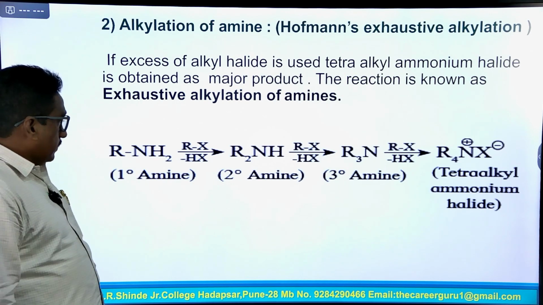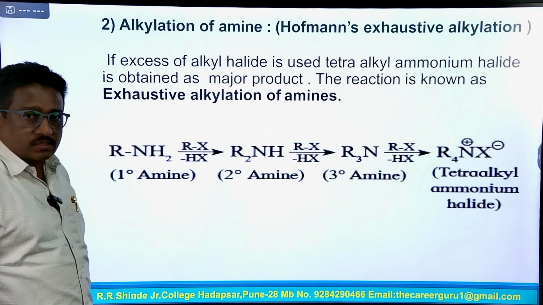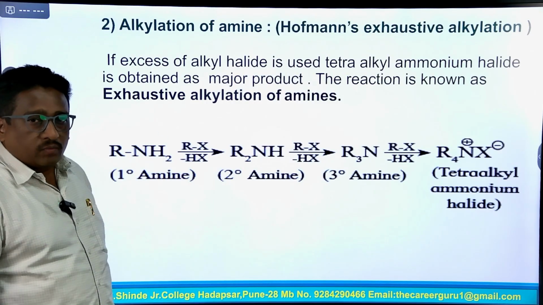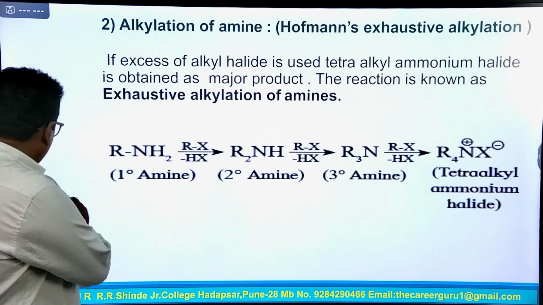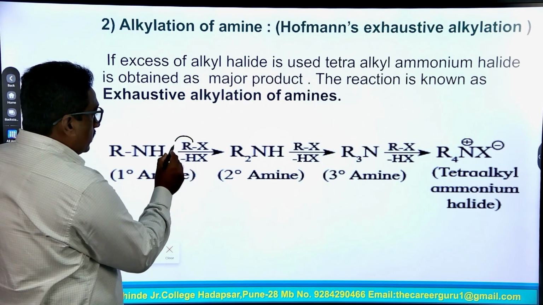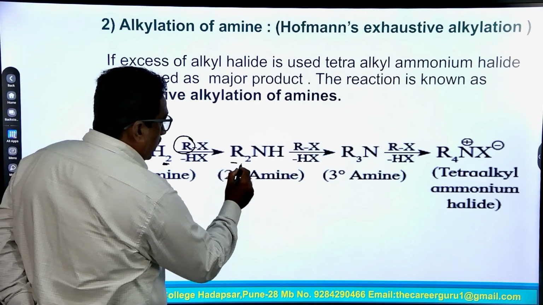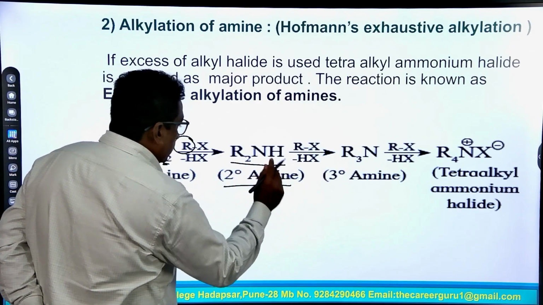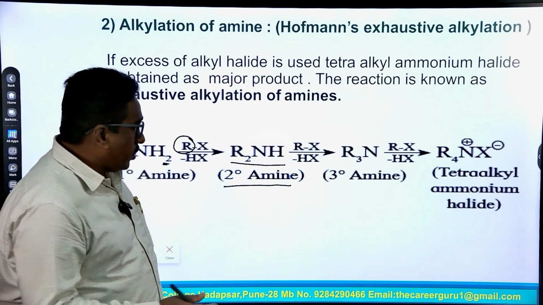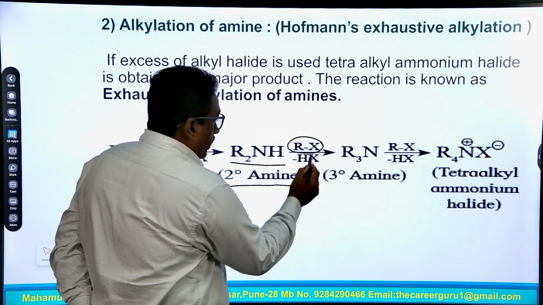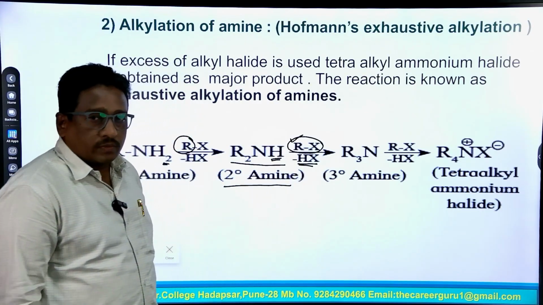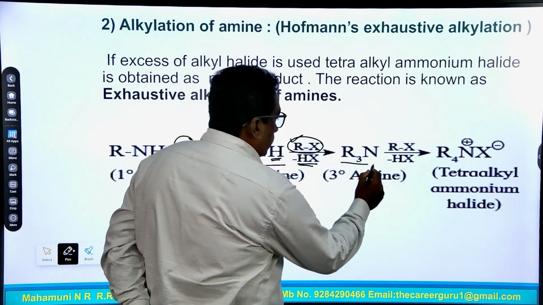So, this is the general reaction of alkylation of amines. Suppose the primary amine RNH2 reacts with one molecule of alkyl halide. In this reaction, one hydrogen atom of the amine is replaced by the R group to form R2NH, which is a secondary amine. Then this secondary amine reacts with another molecule of alkyl halide by removing an HX molecule. The hydrogen atom is replaced by one alkyl group to form R3N, a tertiary amine.